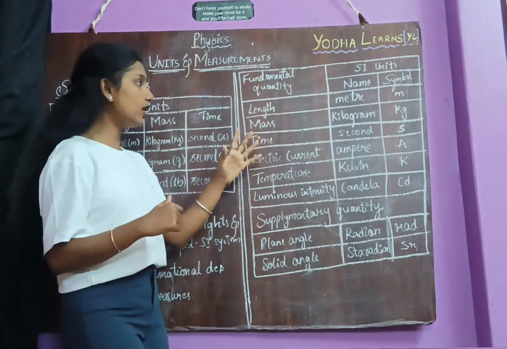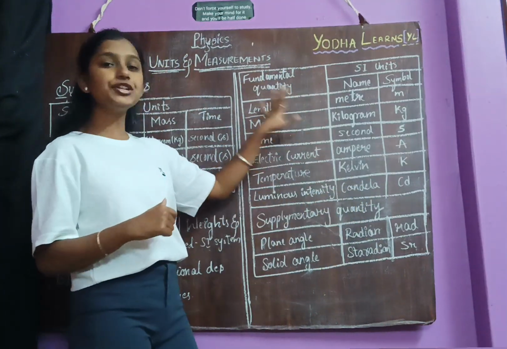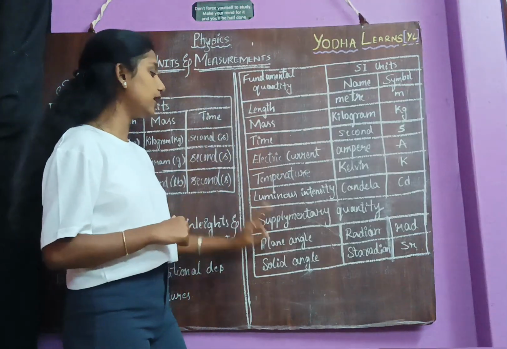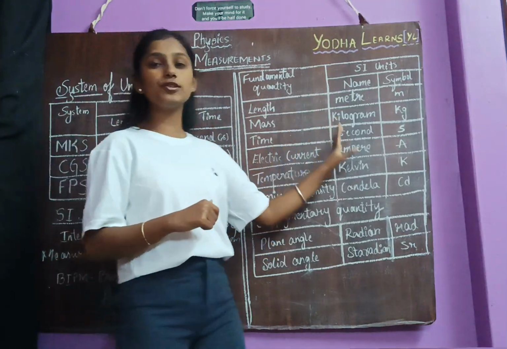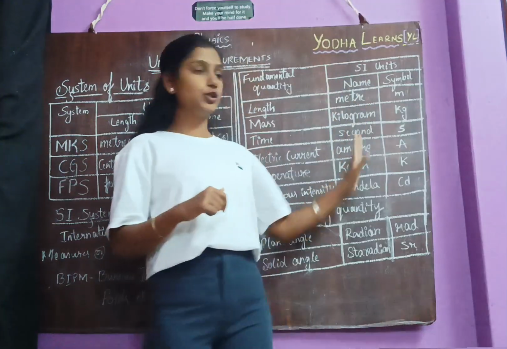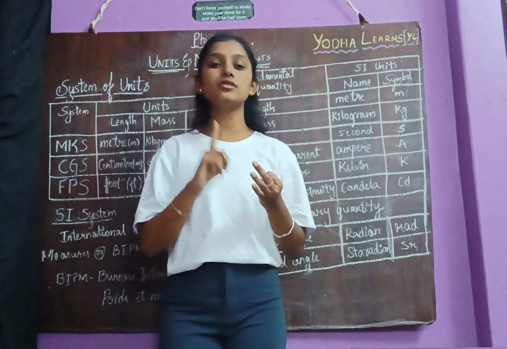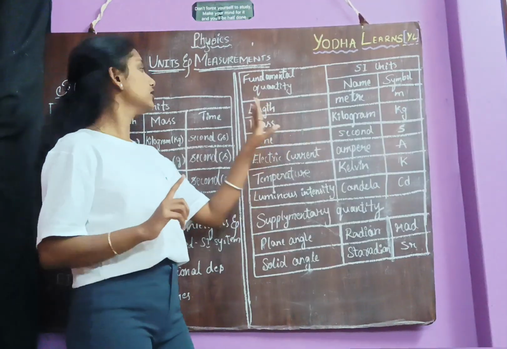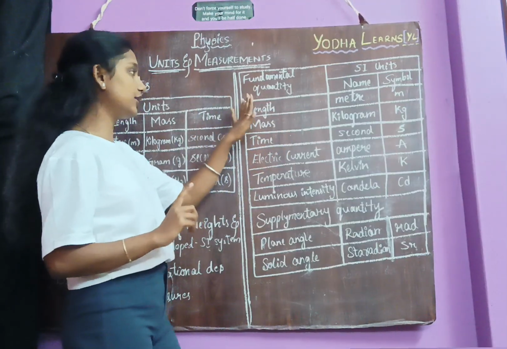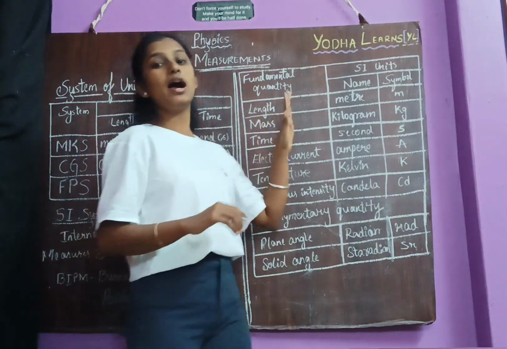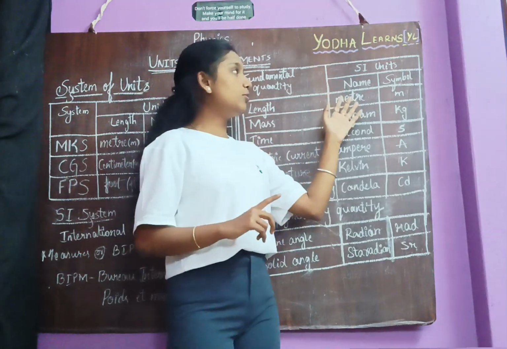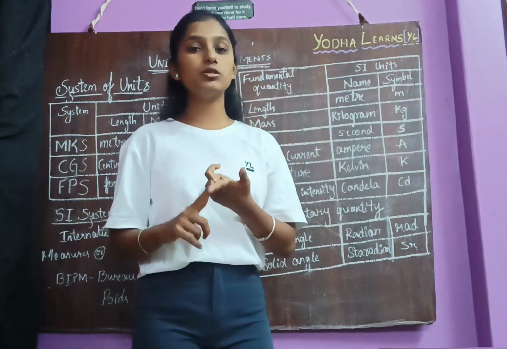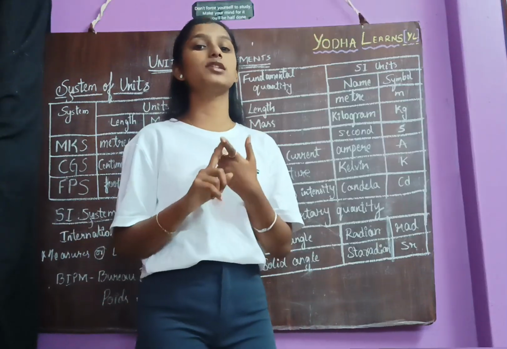See here, I have written the table. You need to remember this table: each fundamental quantity and supplementary quantity, also the SI units along with the names and the symbols of the SI units. Now let's see. The first fundamental quantity is length, and the name of the SI unit of length is meter, with the symbol m.